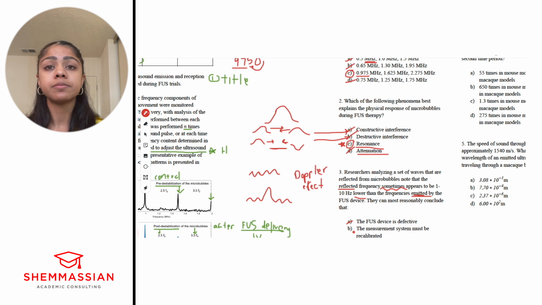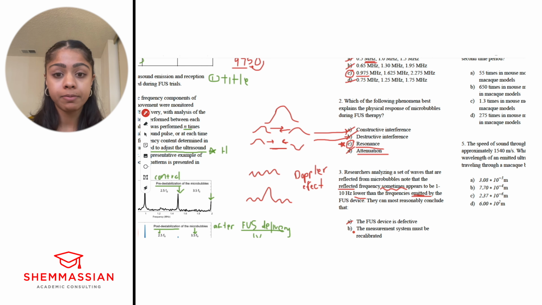The measurement system needs to be recalibrated, right? So when there's a calibration issue, that means that it's not accurate, even if it is precise. In this case, it is not precise, right? We're not getting precise measures. It means that, again, when it's only sometimes appearing, right? If it were appearing every time, then maybe there would be a calibration issue. But if it's happening sometimes, that won't be a calibration issue. That won't be an error with the measurement, right?